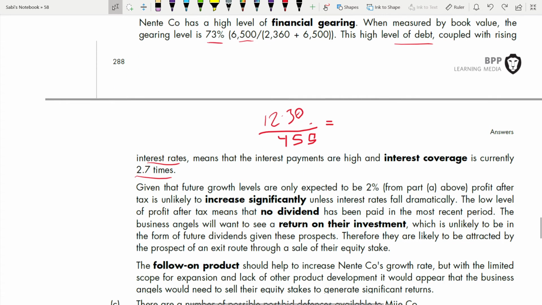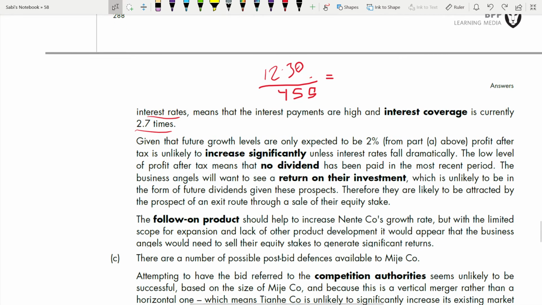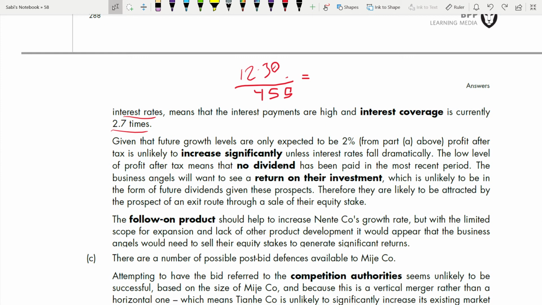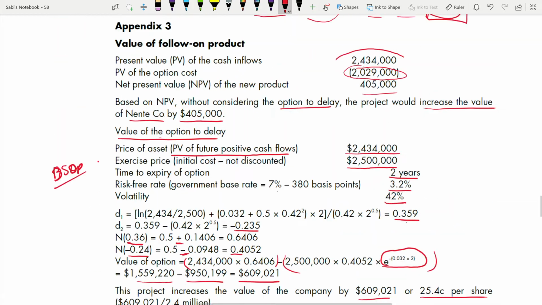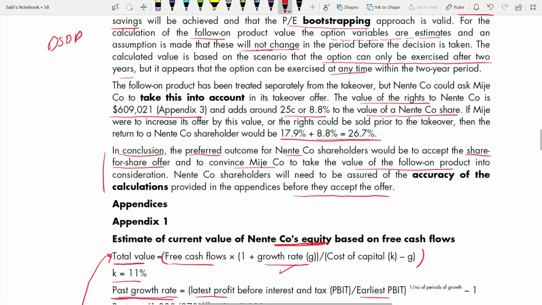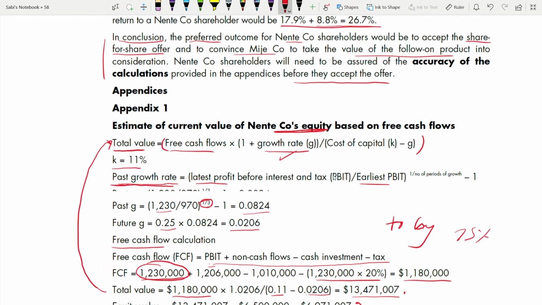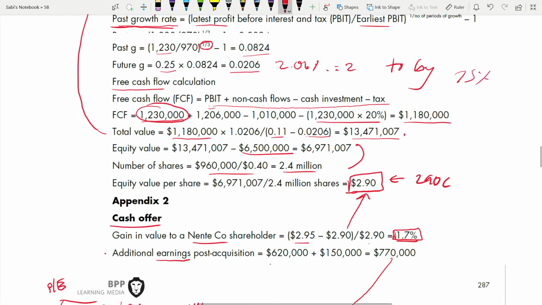Okay. So now coming to the third. Given that the future growth levels are expected to be 2%, from part A above. Can we go to part A? What was it? It was this, right? So if you take it, it will be 2.06% only. 2% only if you round up the growth rate.